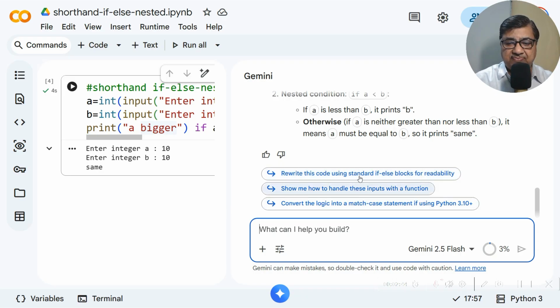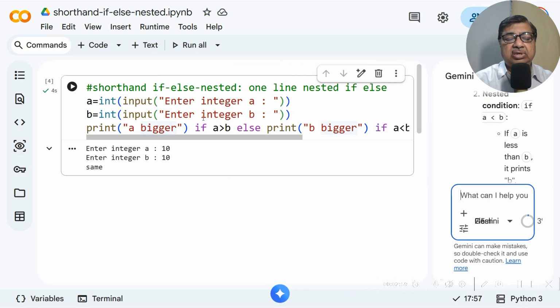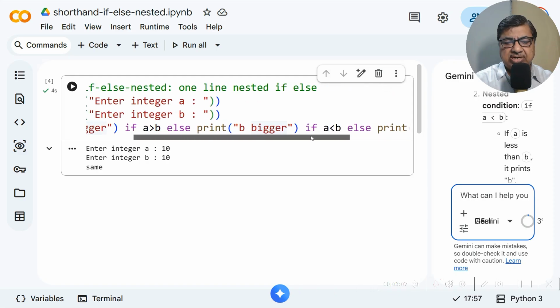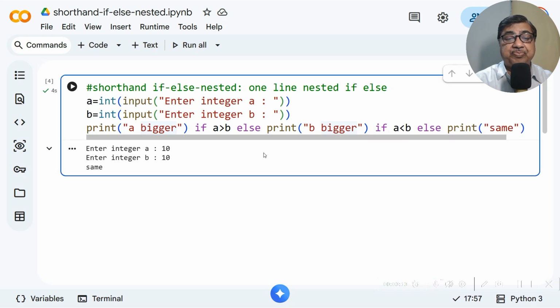And you can see further how to handle these inputs with a function, or convert the logic into match case statement, rewrite the code using standard if-else block. If you want for readability, you can use this. So we have various conditions, but for completeness sake, I had told you this kind of shorthand if nested, if-else nested. Right? So this makes actually a long statement, so sometimes errors may creep in. That's why people avoid this kind of writing.